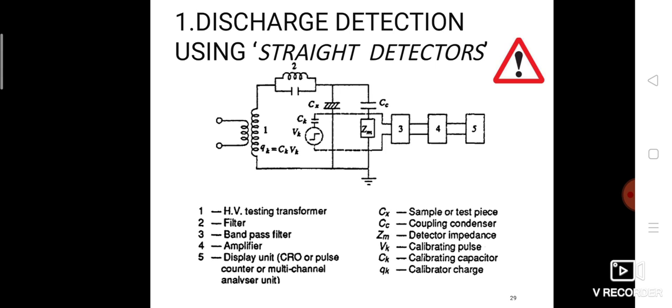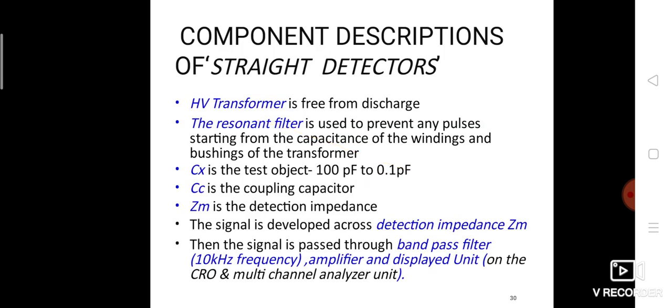Here, CX is the sample or test piece which we have to analyze and calculate. CC is the coupling capacitor, and ZM is the detector impedance. VK is the calibrating pulse, CK the calibrating capacitor, and QK the calibrating charge.